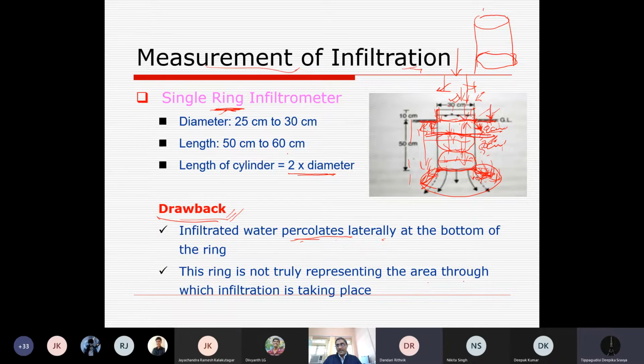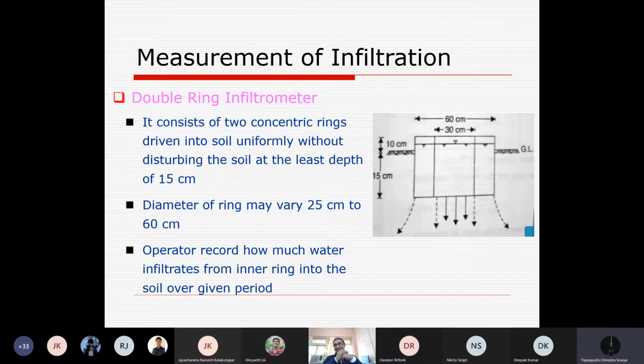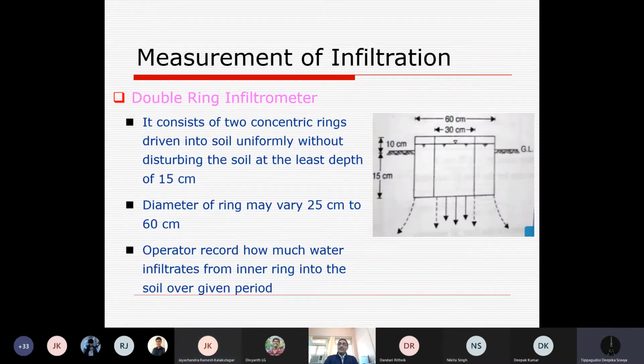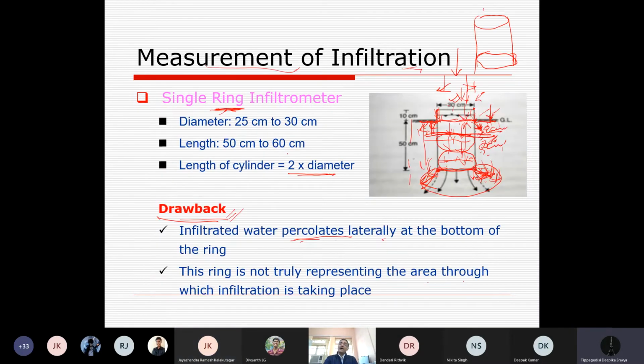Excuse me, sir. Yeah, please. Sir, anyway, our motto is to find the final infiltration, right? Right. So if I make the bottom height 0, means just the upper surface is bounded with the boundaries with something. No, that's why I am coming. Our ultimate target is to find out the infiltration, no doubt. But to measure, we need some time. You are not considering the time. At least the first measurement is not correct.